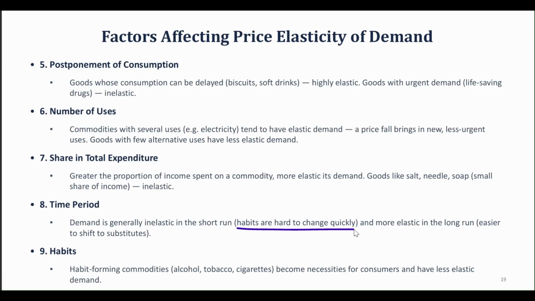Habit forming commodities like alcohol, tobacco, and cigarettes become necessities for the consumers, and they have less elastic demand. That basically means that even if the prices of alcohol or tobacco rise, I'm still going to buy them because I'm addicted to them, because they become necessities for my life.